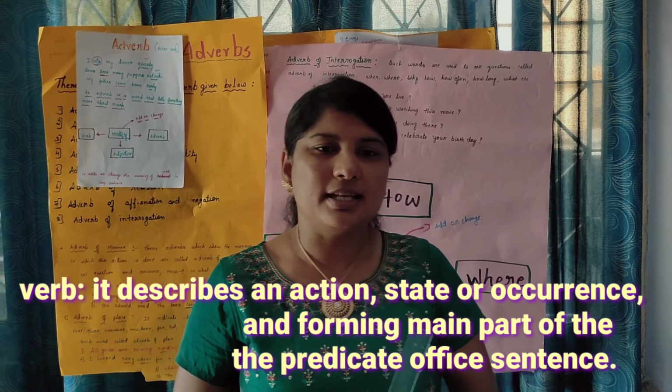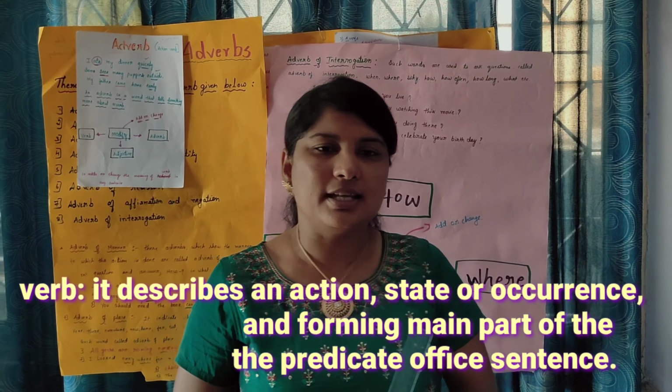So the first one is adverb of manner. These adverbs which show the manner in which an action is done are called adverbs of manner. They answer the question how, in what manner the work has been done. Here is an example: the alarm rang loudly. The alarm is ringing. How is it ringing? Loudly. So here it's showing that the alarm rang loudly. Loudly is an adverb of manner here.